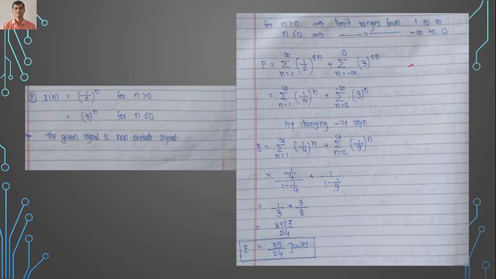So we can write 3 raised to minus 2n. Okay, 3 raised to what? Minus 2n. So we can write 3 raised to 2 is what? 9. So 9 raised to minus n. So we can write this as 1 by 9 raised to n. Okay, so here 9 raised to minus n is 1 by 9.